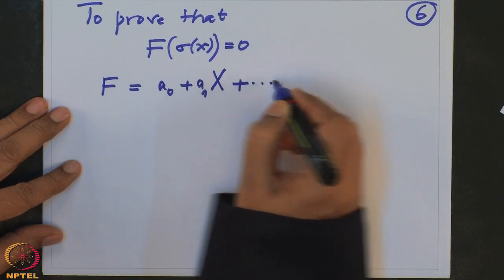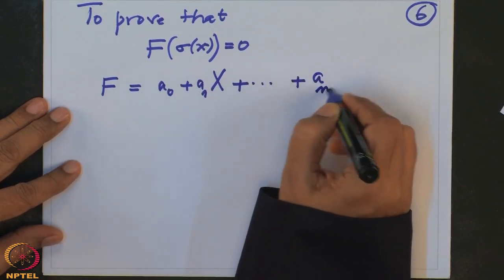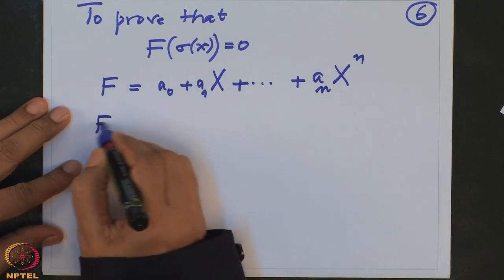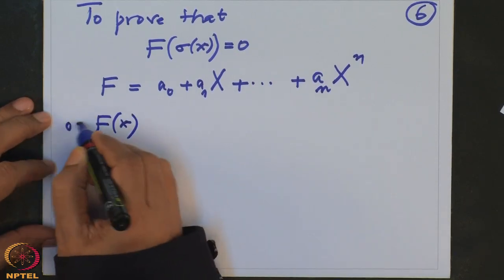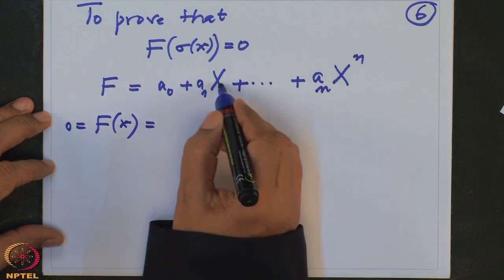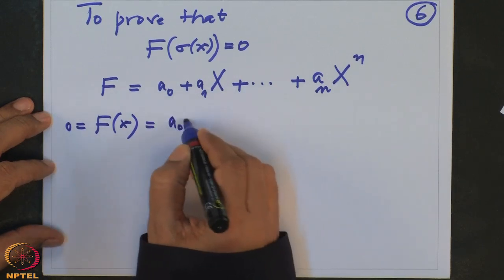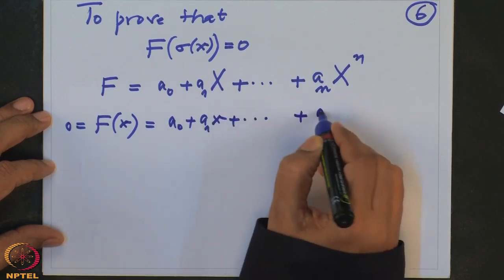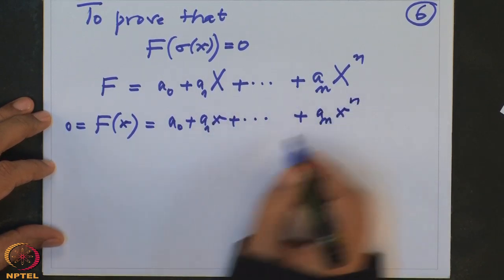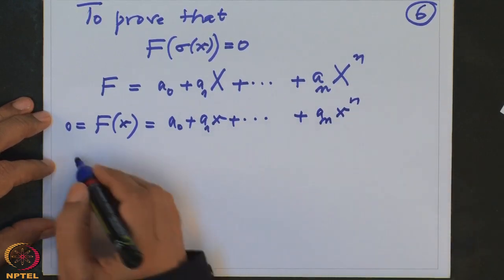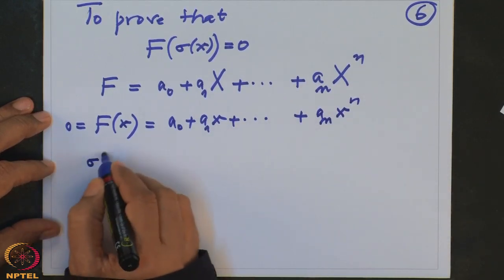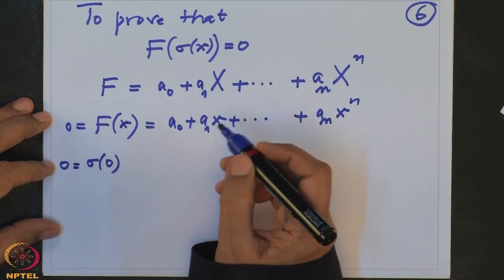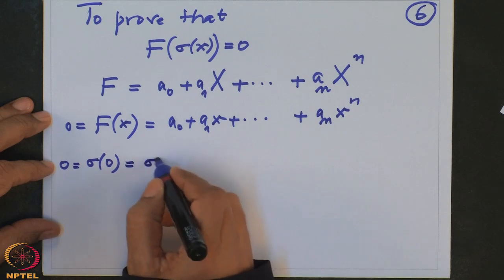So it's a polynomial like this, a_n X to the power n and so on. Then what is f of x? F of x is given to be 0. That means I have to put capital X equal to small x. So such a combination is 0 in L. Now I apply sigma to this equation. So sigma of 0, which is 0 obviously, because sigma is a group homomorphism on the additive groups. So this is sigma of f(x).